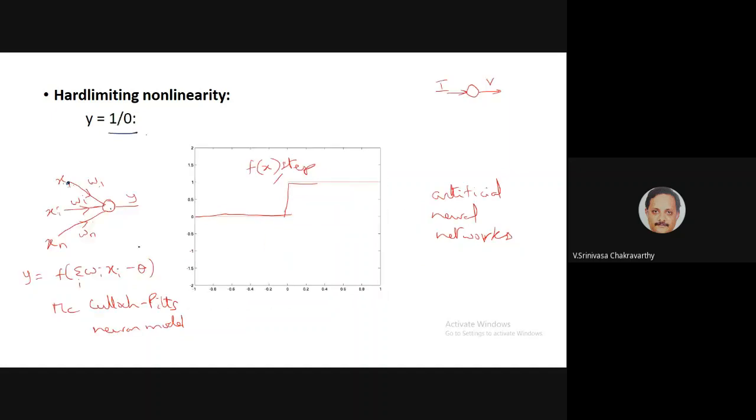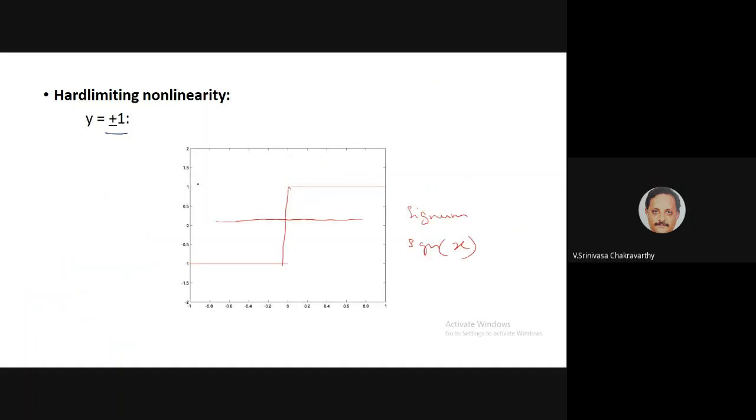If the nonlinear function is a step function, then the neuron states will be either 1 or 0. If the nonlinear function is a signum function, SGN, which is given by this: if the argument is positive, it is 1; if the argument is negative, it is minus 1. At zero argument it has a discontinuity, so it's undefined. If you use this signum function, then your neuron state can be plus or minus 1.